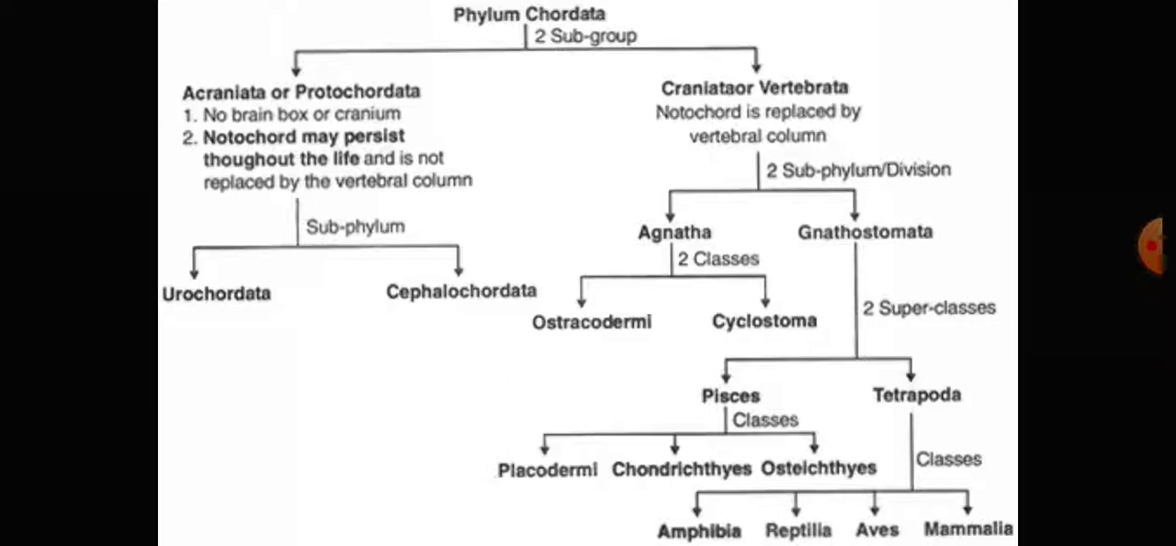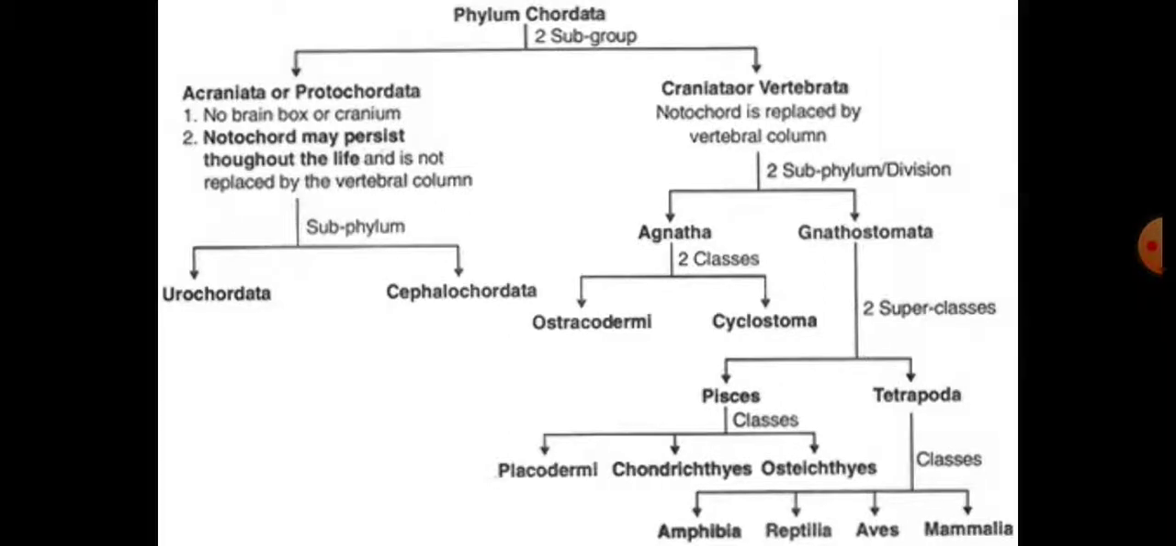But why is it called vertebrata? Because in these animals, the notochord is modified into the vertebral column. Therefore, it is known as vertebrata. But in invertebrates, the vertebral column is completely absent. In the non-chordates, the notochord is completely absent.